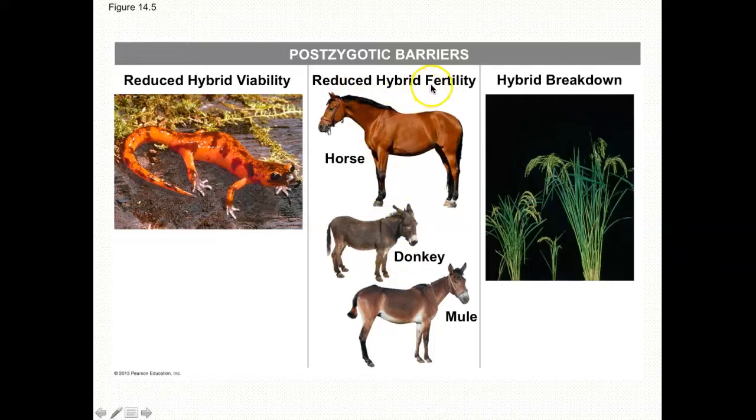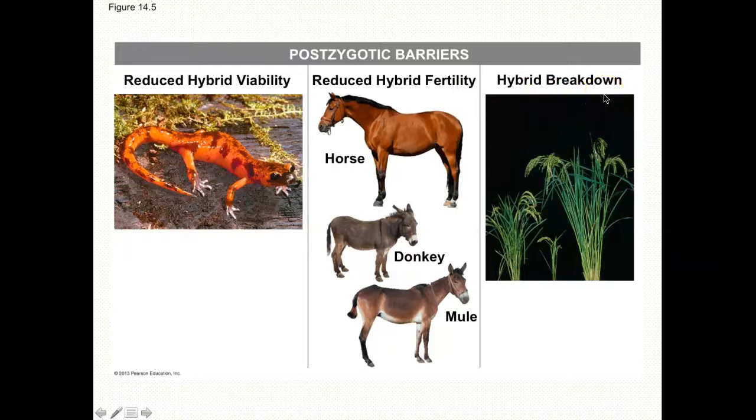We looked at this already, right? Reduced hybrid fertility, where mules are pretty healthy organisms. Pack mules, for example, help carry heavy things up and down mountains for people. And so mules are pretty healthy. They have a pretty good lifespan, but they are sterile. They're not fertile.